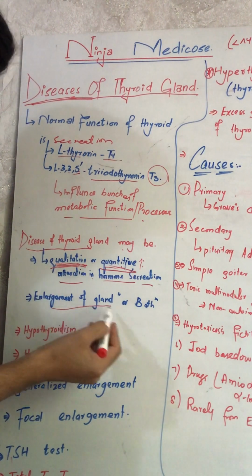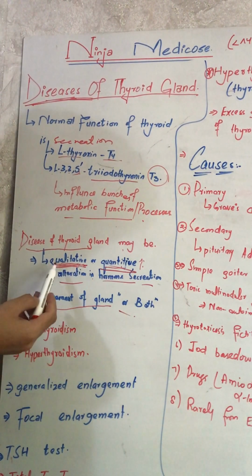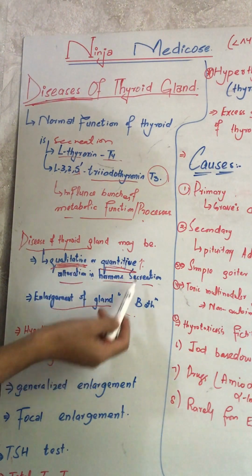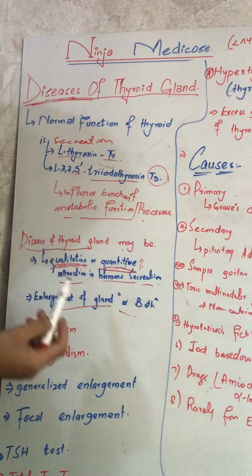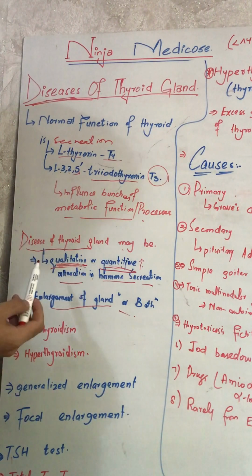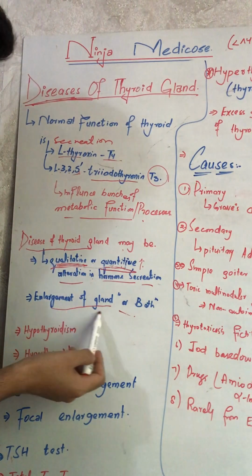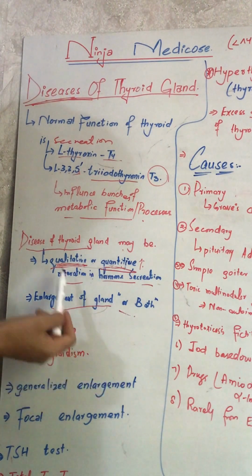Enlargement of the gland can also cause disease. So qualitative alteration, quantitative alteration, enlargement, or a combination of these can cause disease of the thyroid gland.